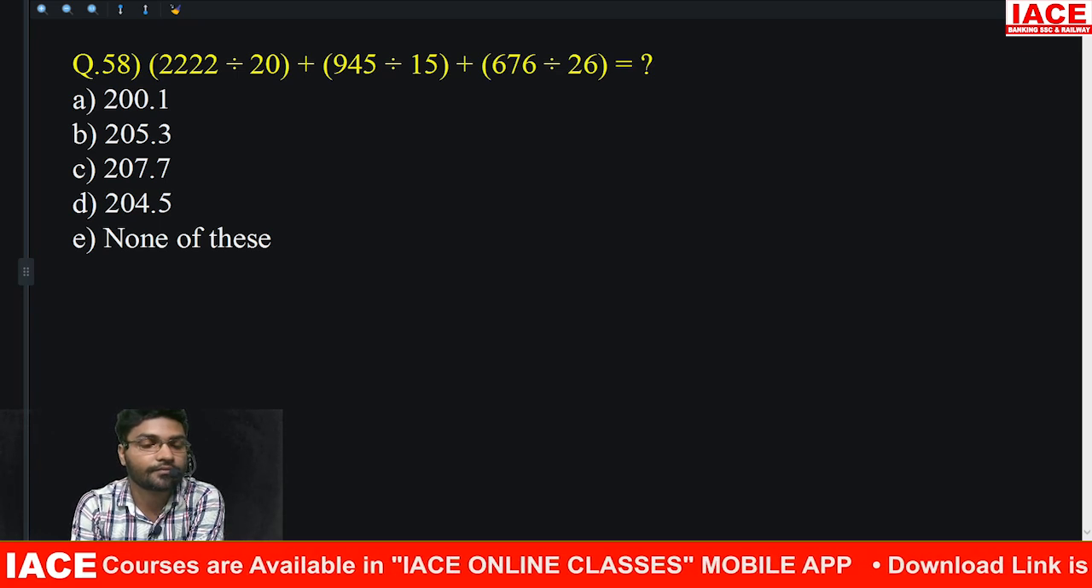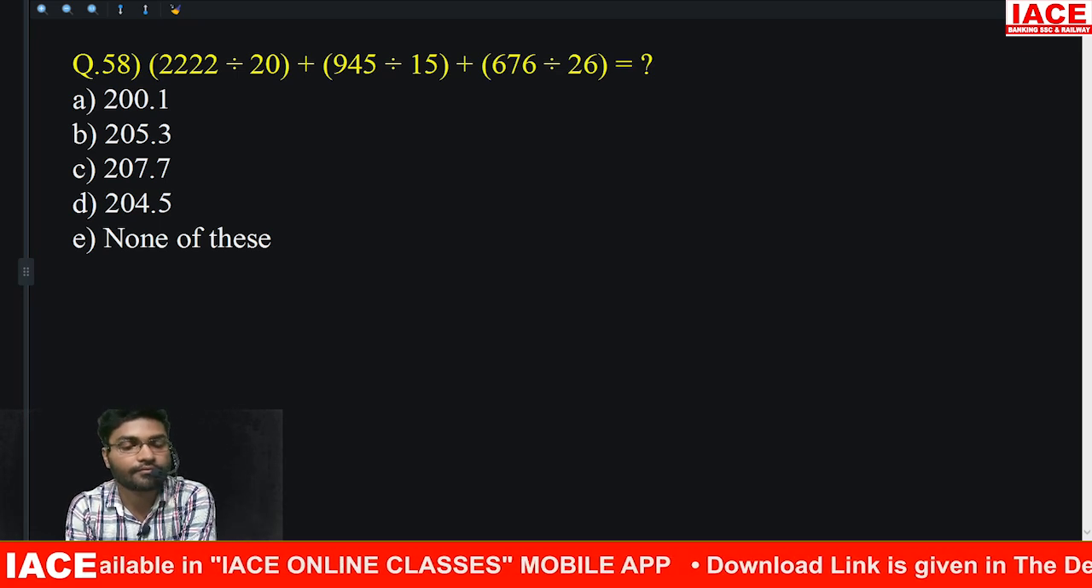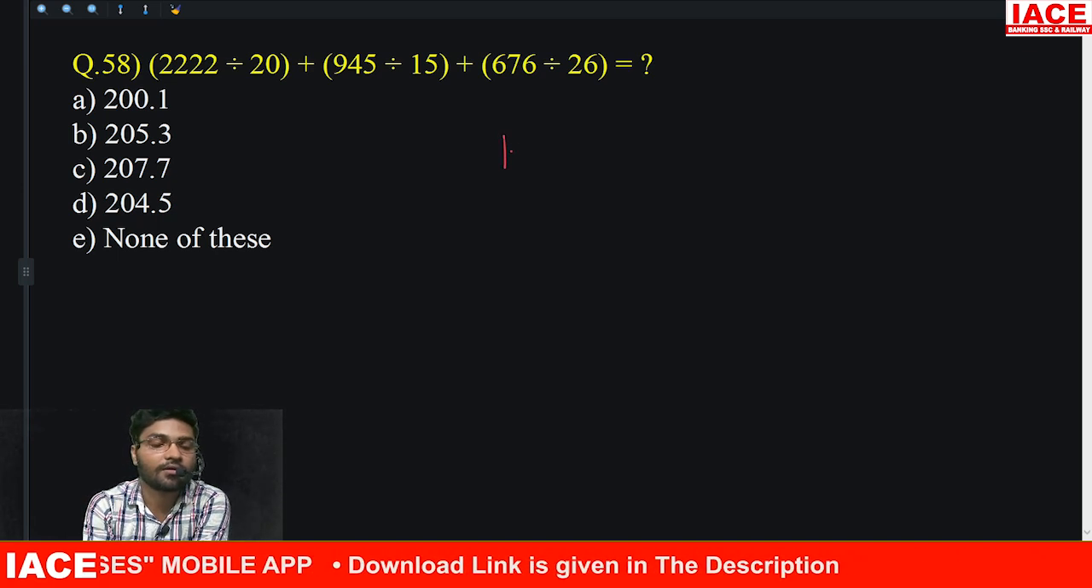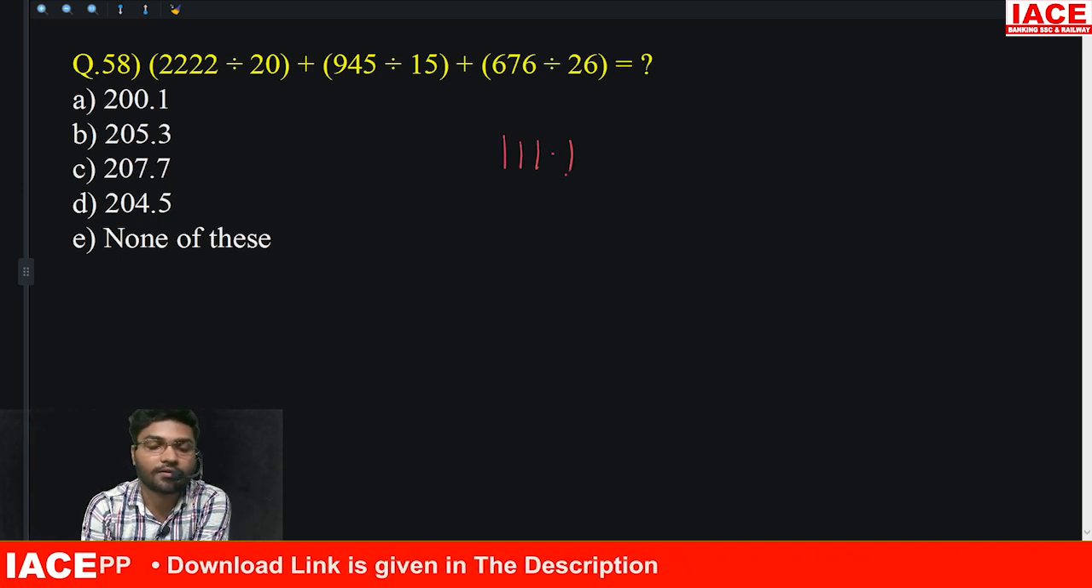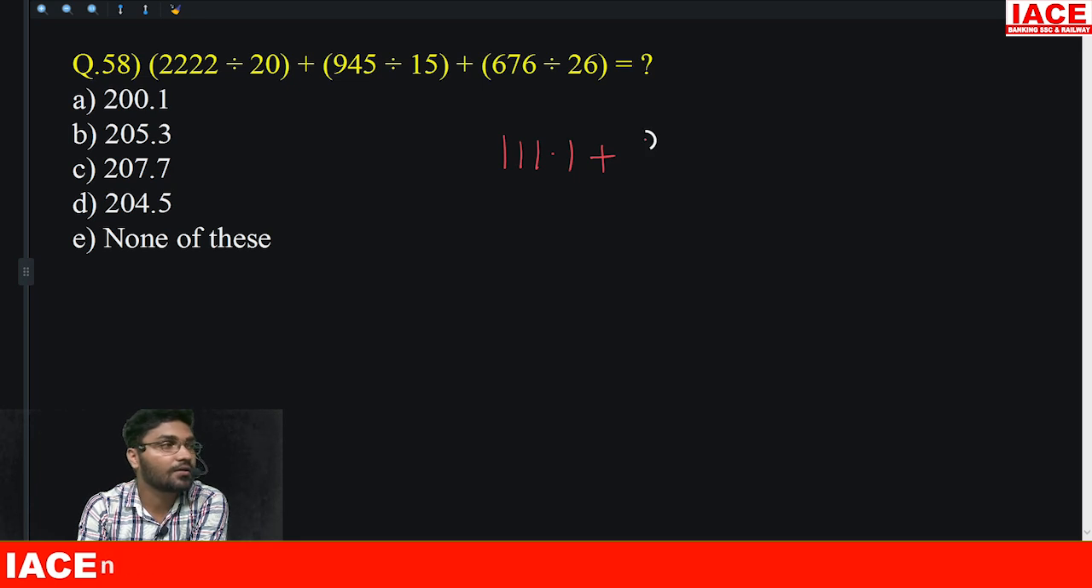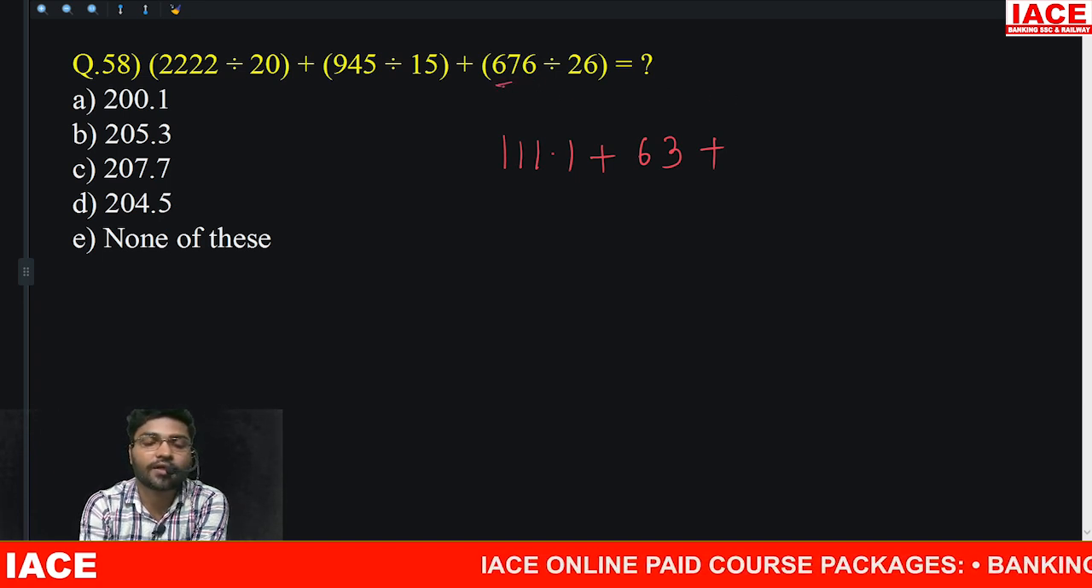Next, what is the first division? 111.1. Second division, 63. Third division is easy. 26 square, 676. 676 is 26 square.